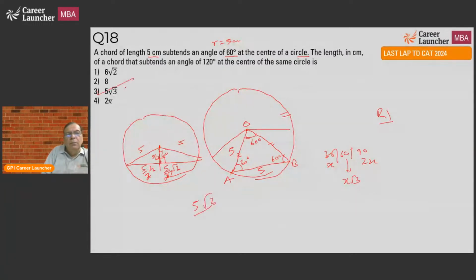So round 1 question is, if you know the basics of geometry. For me, what was important was that the moment it said it subtends an angle of 60 degrees at the center of the circle, it meant that the radius of the circle will be 5 centimeters, and after that it was a 30, 60, 90 jugaad that I applied.